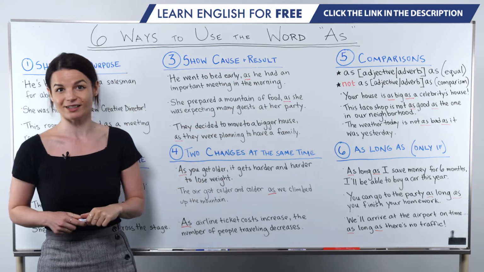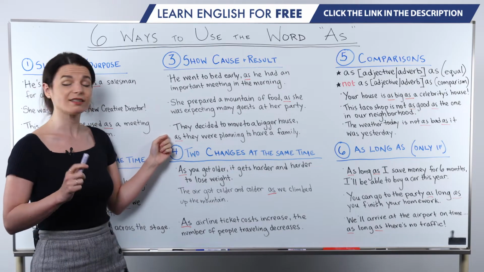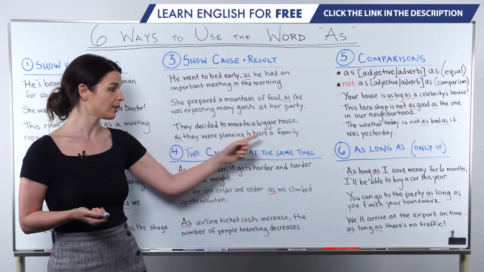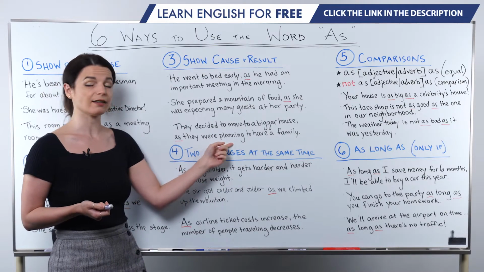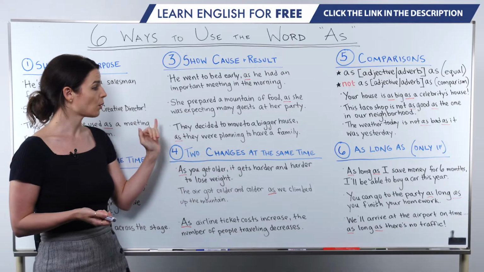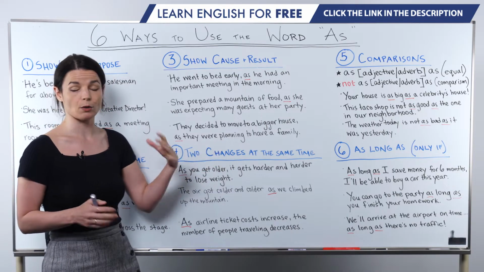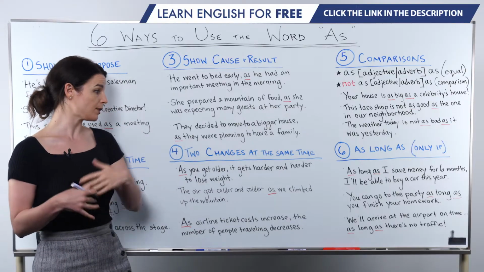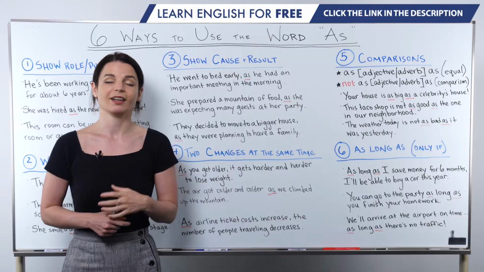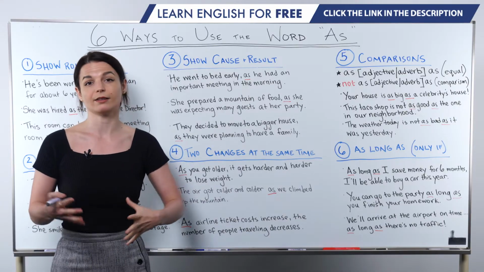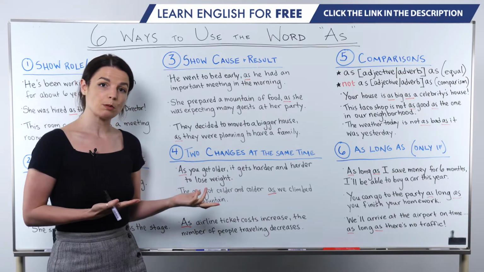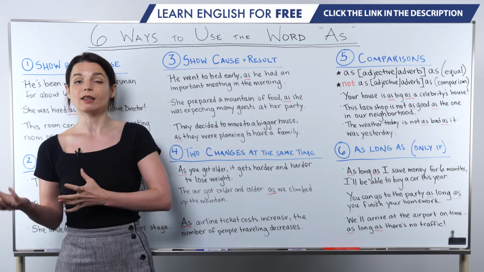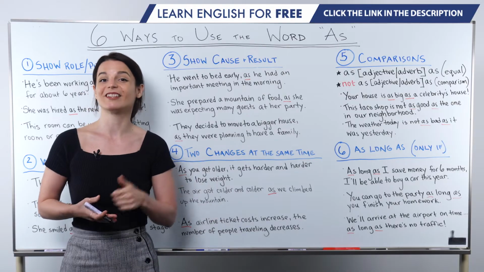Okay, let's look at the last example for this group. They decided to move to a bigger house as they were planning to have a family. So again, we have this result and the cause. So again, we have this because type meaning here. They decided to move to a bigger house because they were planning to have a family. So again, although we use because a lot more in today's English, sometimes people still choose to use this as to connect their ideas that express the cause and the result of something. So it's good to know this one.